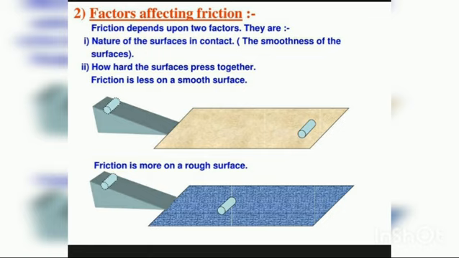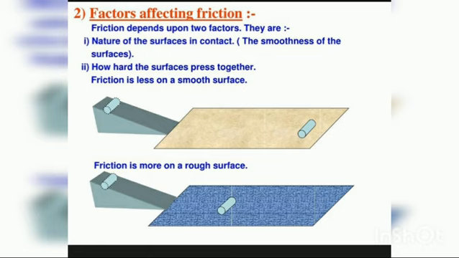How far does it move? This one you cannot get without the picture, I'm just telling you. So when you come to the school, if you have a textbook, you can go through that experiment, that is page number 147 and 148. Okay children, this is also one example of factors influencing friction, isn't it?